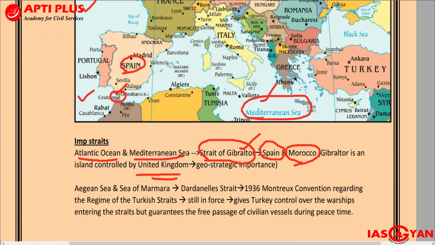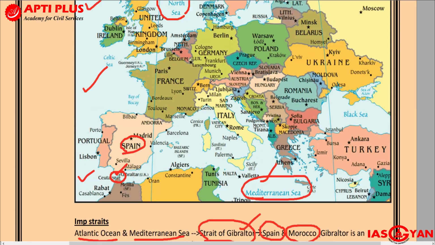I guess you should be able to find it over here. So actually you have the Black Sea over here. Here you will have the Bosporus Strait. This is the Sea of Marmara. Over here you will have the Dardanelles Strait, and this is the Aegean Sea. Are you getting it? So Black Sea, Bosporus Strait, Sea of Marmara, Dardanelles Strait, and then you have the Aegean Sea.